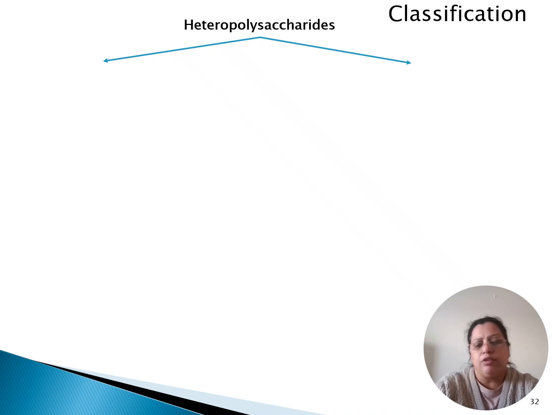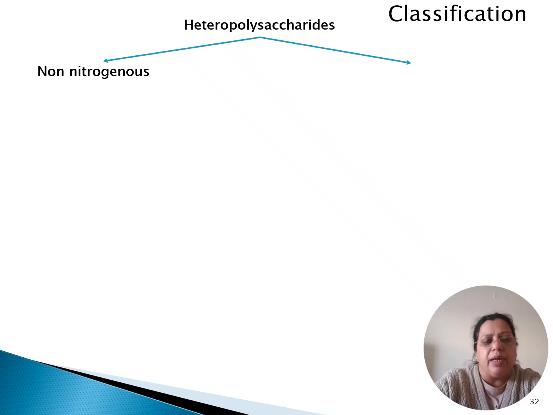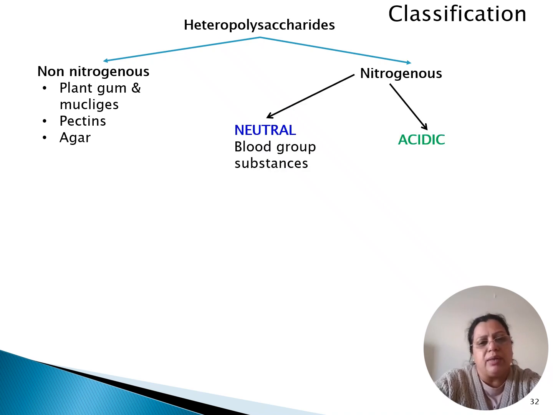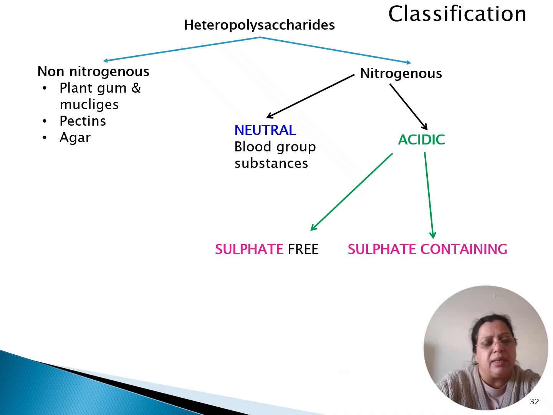So let's classify heteropolysaccharide. Heteropolysaccharides are classified into two main categories. They can be non-nitrogenous, means they don't have any amino sugar, or they can be nitrogenous. The non-nitrogenous group contains plant gum, mucilages, pectins, and agar, whereas the nitrogenous group can be further divided into two categories, the neutral and the acidic. The neutral group contains the blood group substances. The acidic group can further be classified into sulfate-free and sulfate-containing. A reminder over here again that more the amount of sulfate present, more acidic is the heteropolysaccharide.